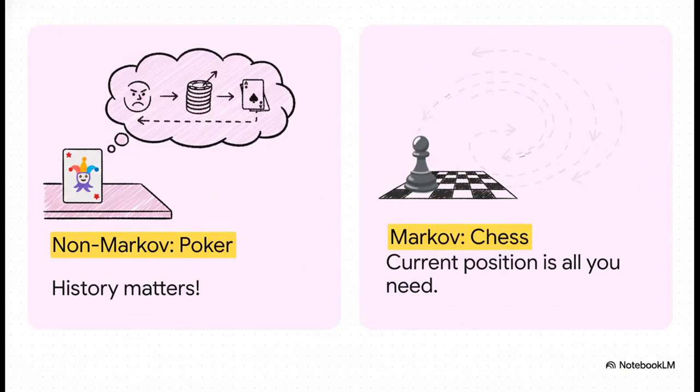To really get a feel for this, let's look at two games. Think about draw poker. In poker, you absolutely have to remember your opponent's history, right? Did they bluff last time? Are they a risky player? The past completely shapes your strategy. Now, switch over to chess. In chess, who cares how the pieces got to where they are? It's totally irrelevant. All that matters for your next move is the board right now. Chess has the Markov property.